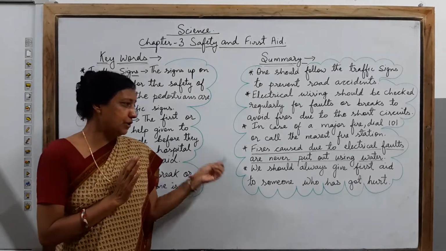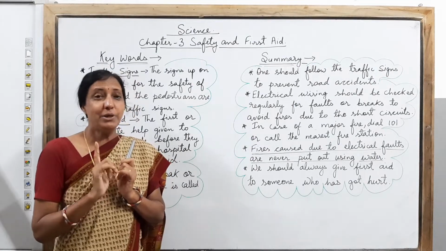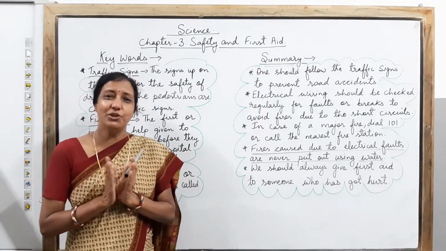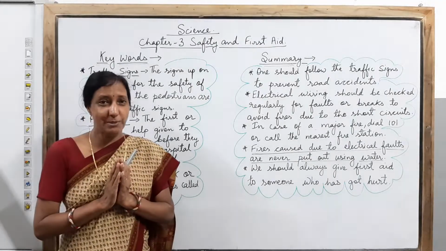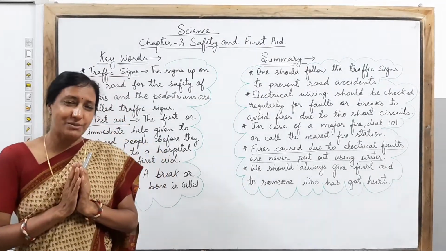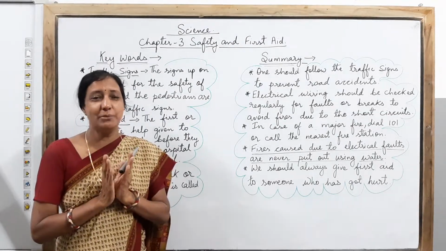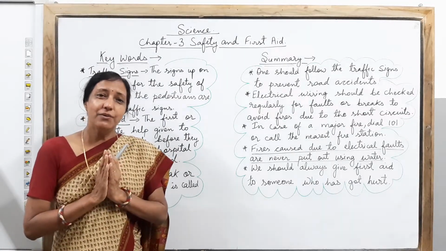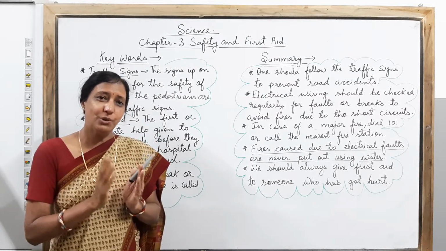The first thing you need to do is give first aid. For that, you must maintain a first aid box in your own house. Try to keep a first aid box in your house, as well as in your vehicles, the cars. As you are traveling, there might be some kind of accident where you need first aid to be given at once to the person.